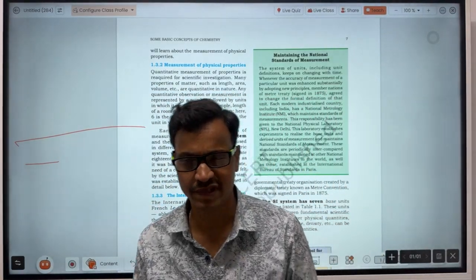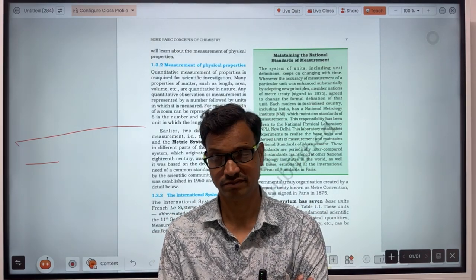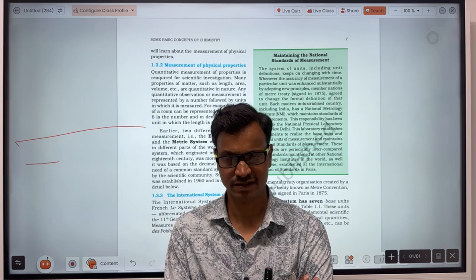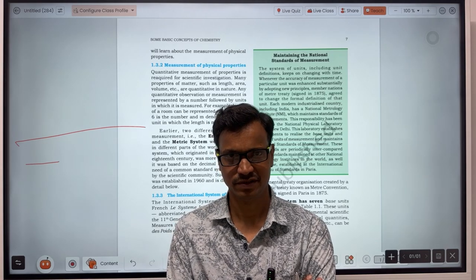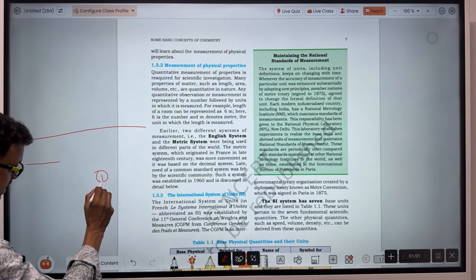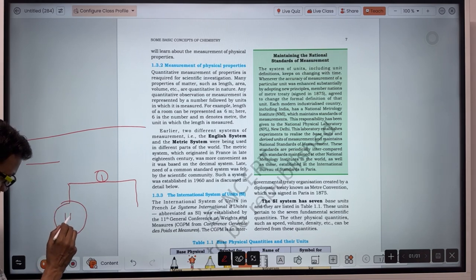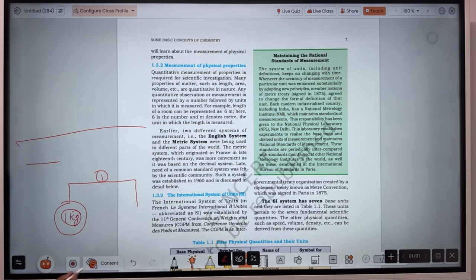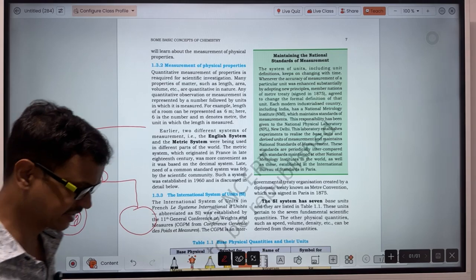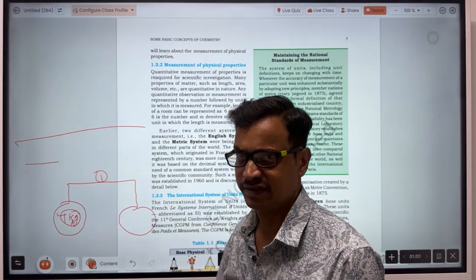Like when you go to the market and ask the shopkeeper to give 1 kg of apple, what does he do? On a balance, on one plate he keeps the standard weight. If you tell him to give 1 kg of apple, he will measure by taking this weight.